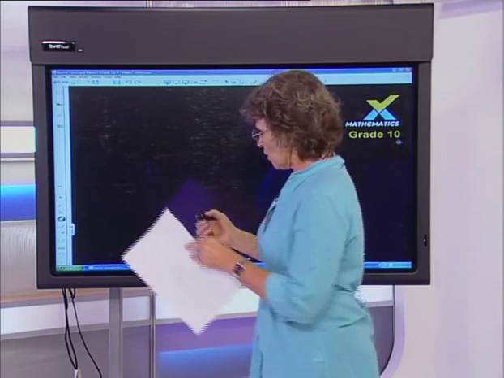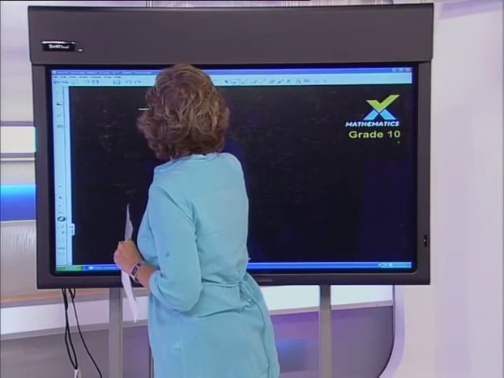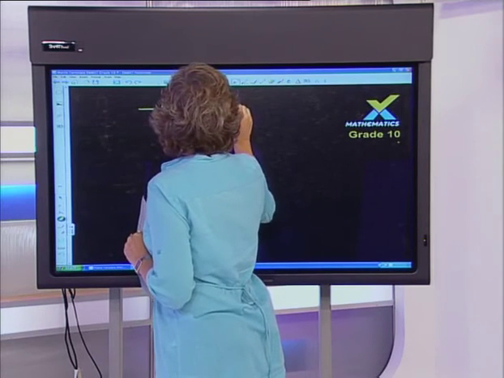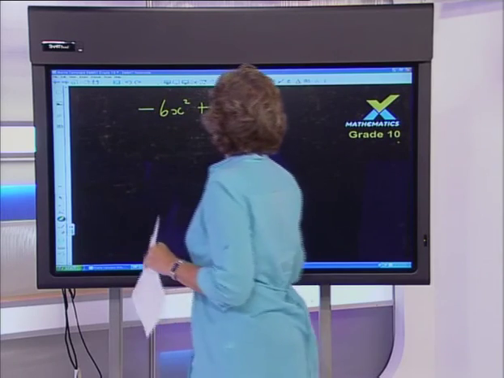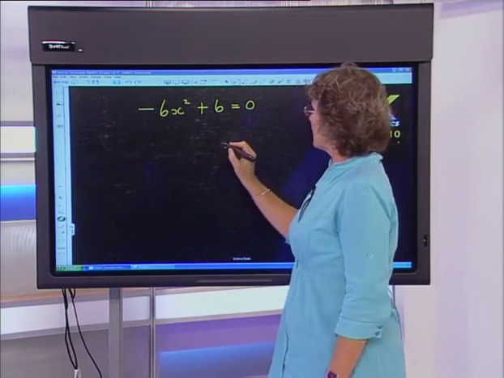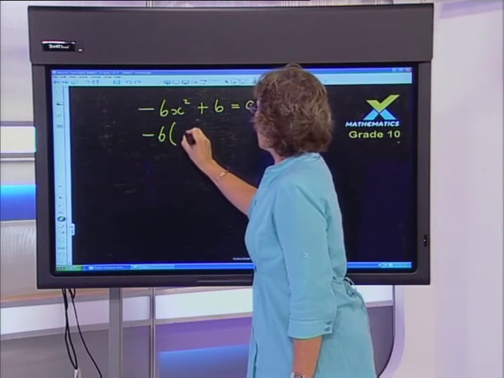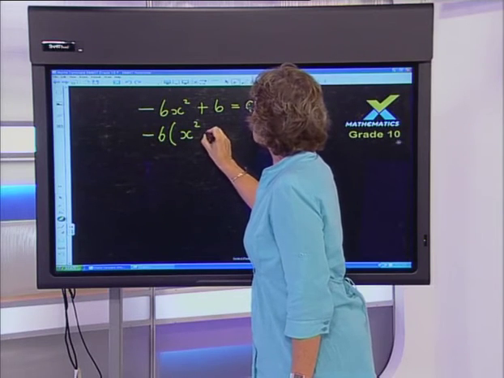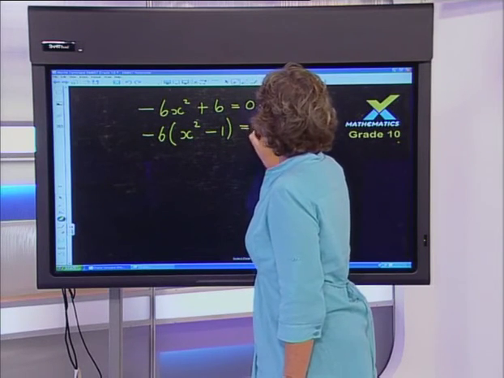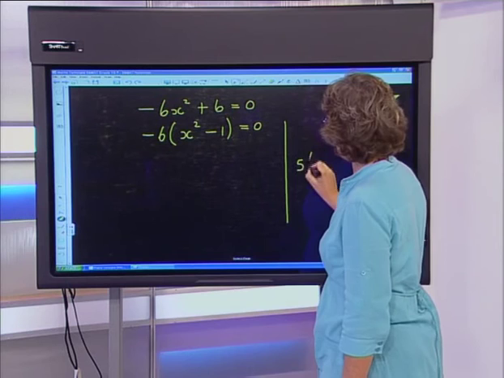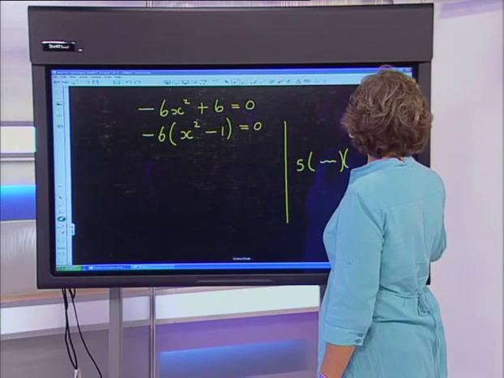Mpapuli wants to know, what do we do with the -6? Okay, all right, so let's just put that up for him. Remember, it was -6y squared plus 6 is equal to 0. Okay, so what I said, well, let us take the -6 out as a common factor, and we left behind y squared subtract 1 is equal to 0. Now, just refer back to that last question where, if you remember, we had a 5 and then we had whatever, okay?